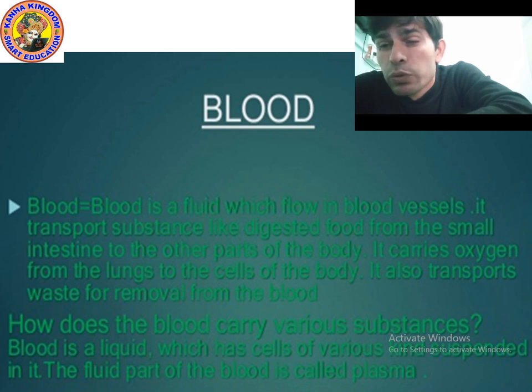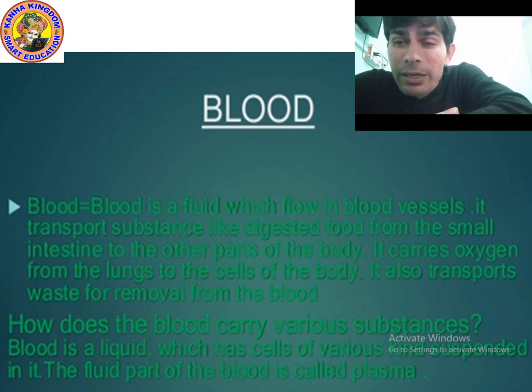In the lungs there are many blood vessels, so through the alveoli the oxygen diffuses and is transported through these blood vessels. So the oxygen is carried from the lungs to the cells of the body.